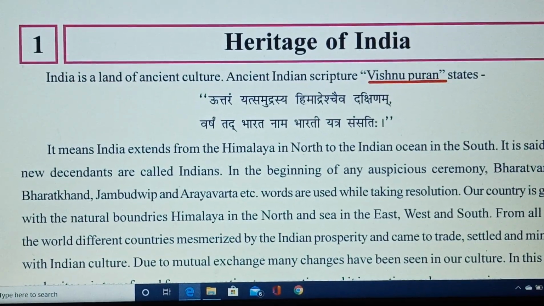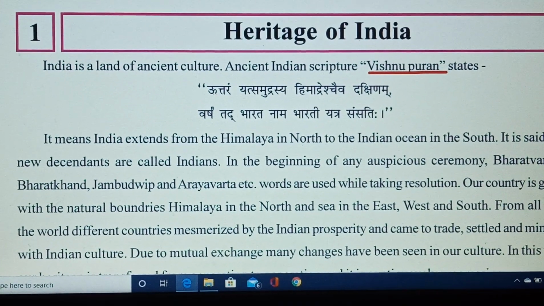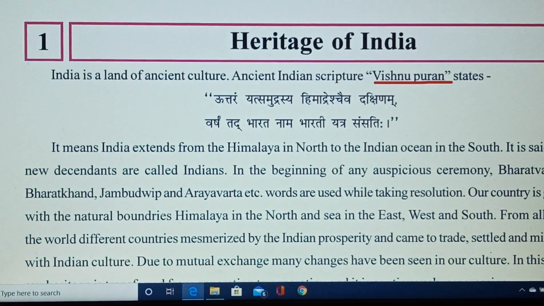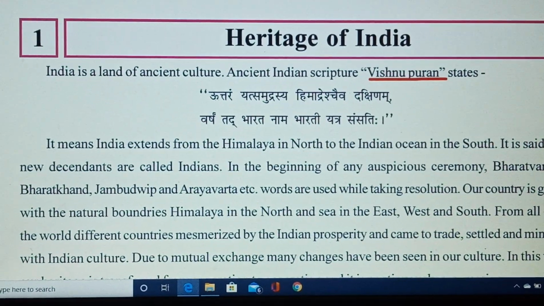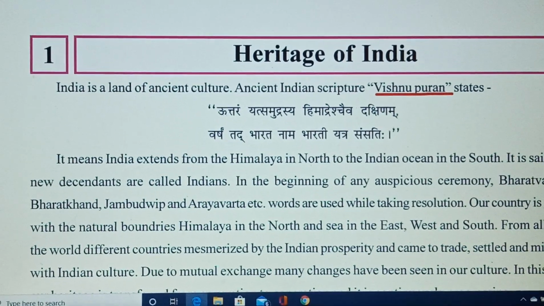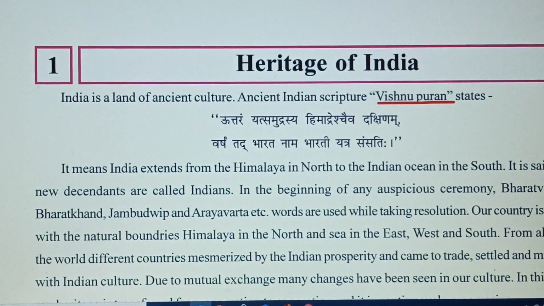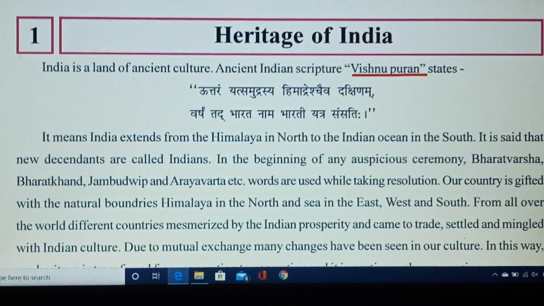So let us start our chapter, Heritage of India. India is a land of ancient culture. Ancient Indian scriptures, the Vishnu Purana says, Uttaram Yasya Samudrasya Himadrashchaiva Dakshinam, Varsham Tad Bharatam Nama Bharati Yatra Santatih. That means India extends from the Himalayas in the north to the Indian Ocean in the south. And that is our boundary.